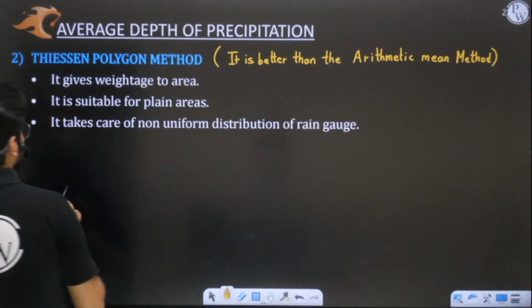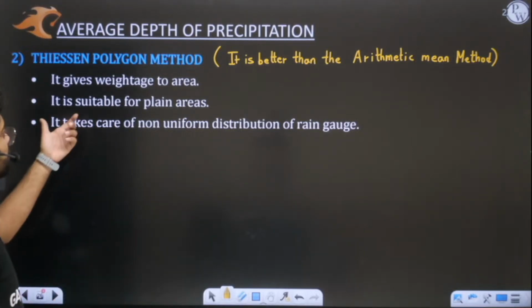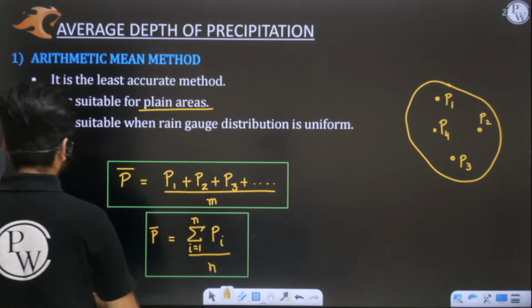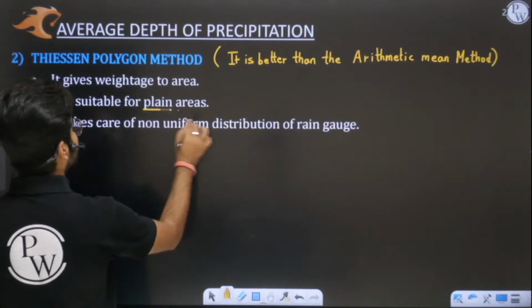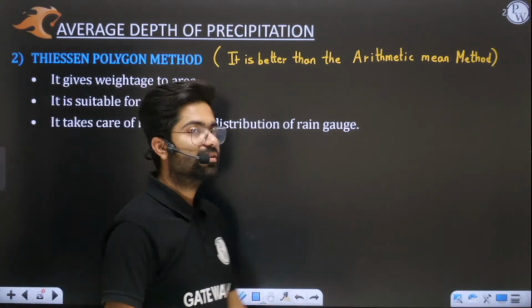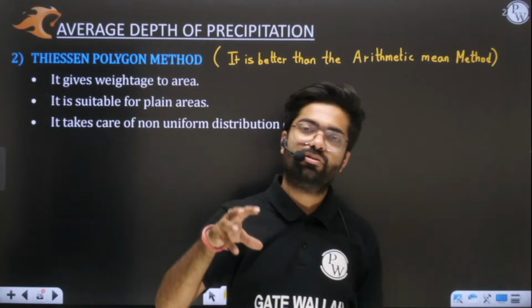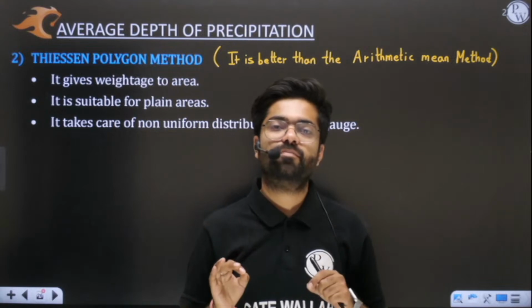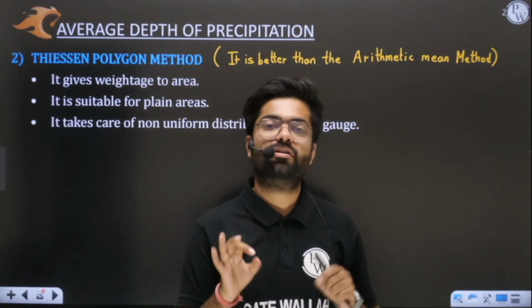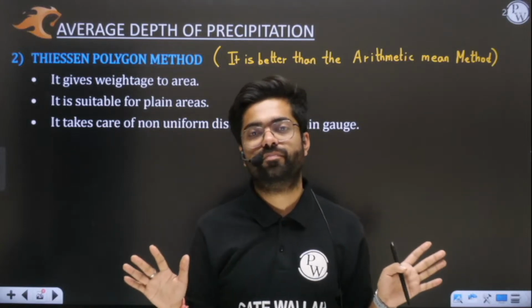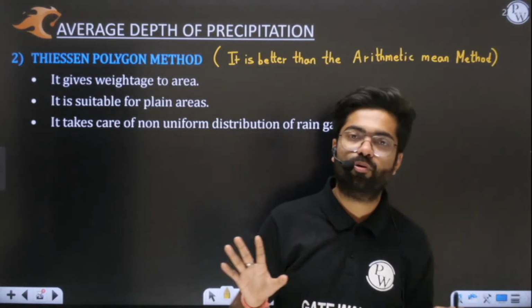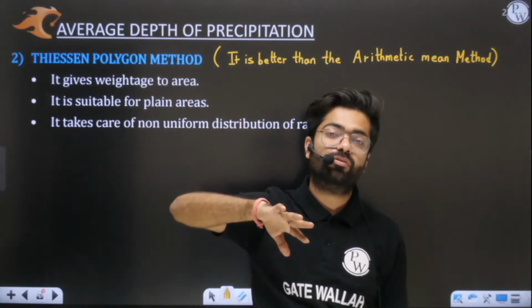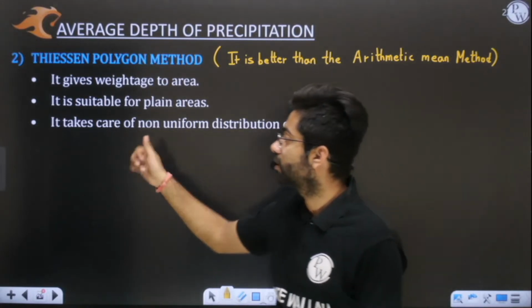If you read out the points, this is also suitable for plane areas. The arithmetic mean method was also related to plane areas, and the Thyssen polygon is also related to plane areas. That means this method is also ignoring, or not taking care of, the topography. Yes or no? So you are saying this method is also not taking care of the topography, but you have to note down the third point.